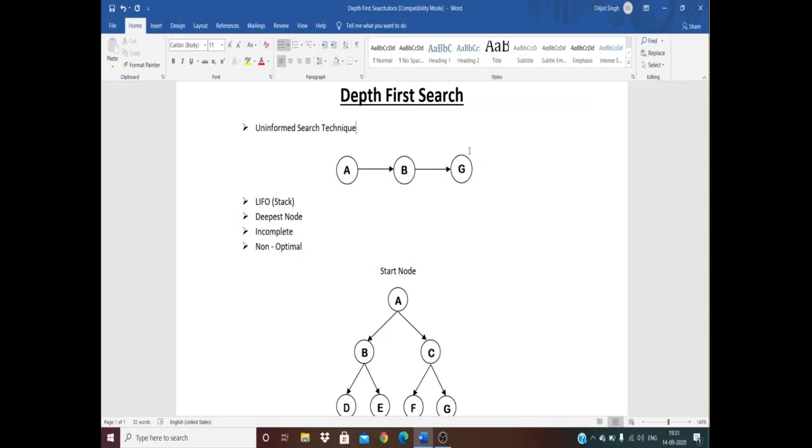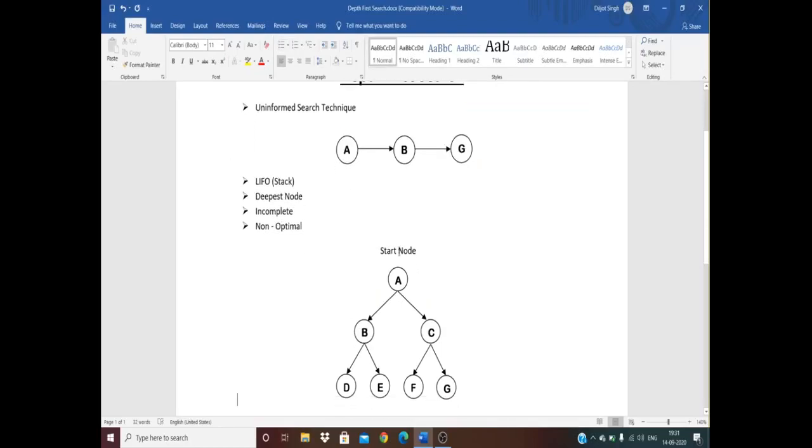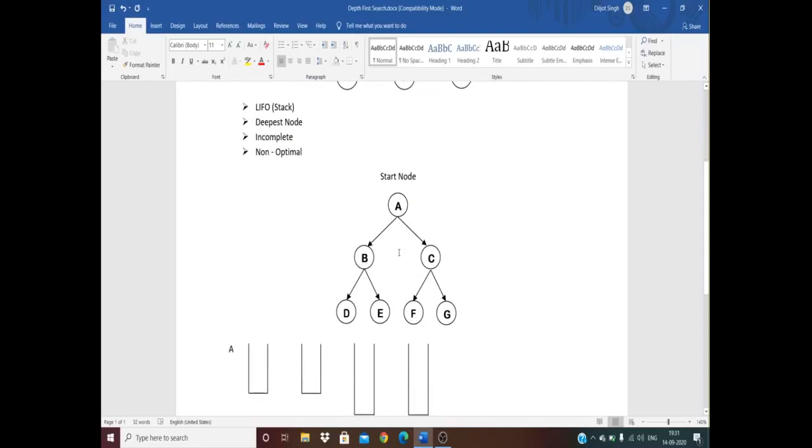Coming to the next, stack, LIFO. It is also called LIFO, last in, first out. It uses the data structure stack. We will start by traversing A, that is our start node, and from A where can it go? It can go either to B or C. A can go either to B or to C. So we keep that in stack.